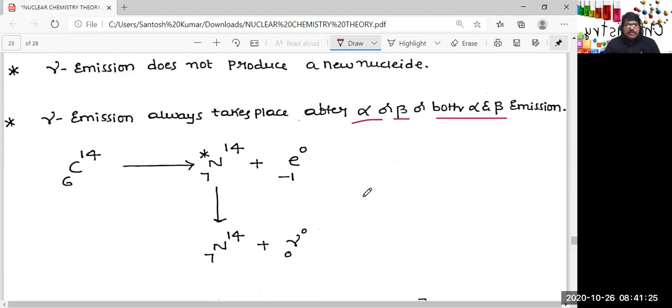Let us take for example, carbon-14 is unstable. It underwent beta emission, but the nucleus you are getting, nitrogen, here I have given a star mark. That means still it has high energy. Its potential energy is more. That means it is in excited state.